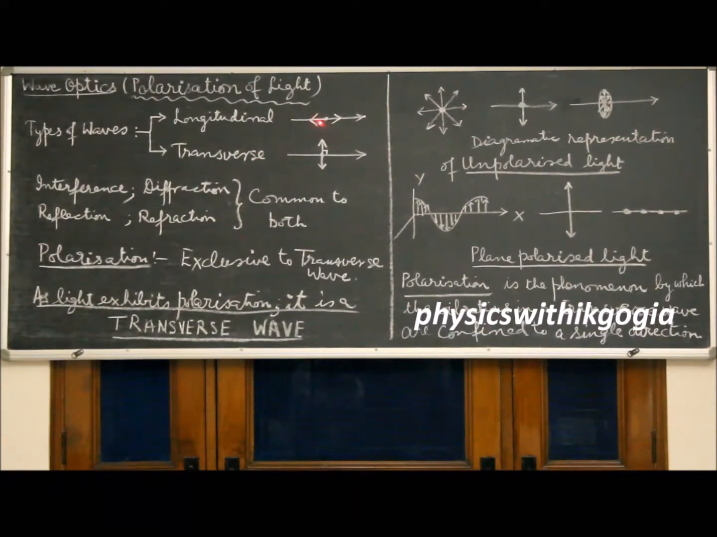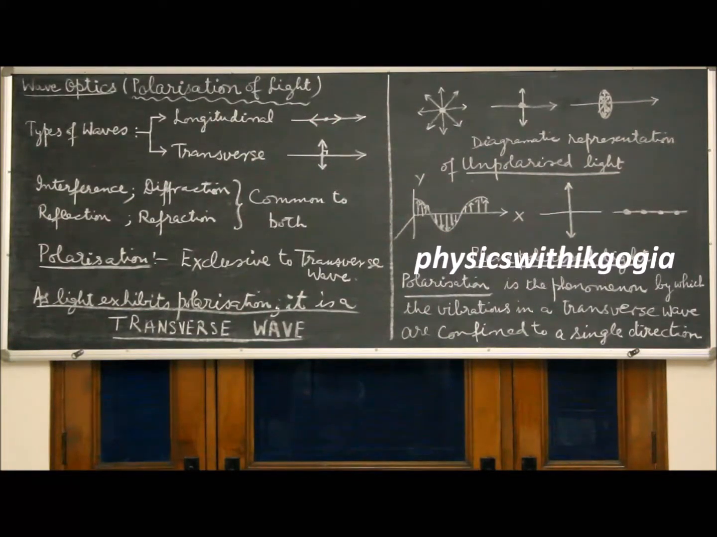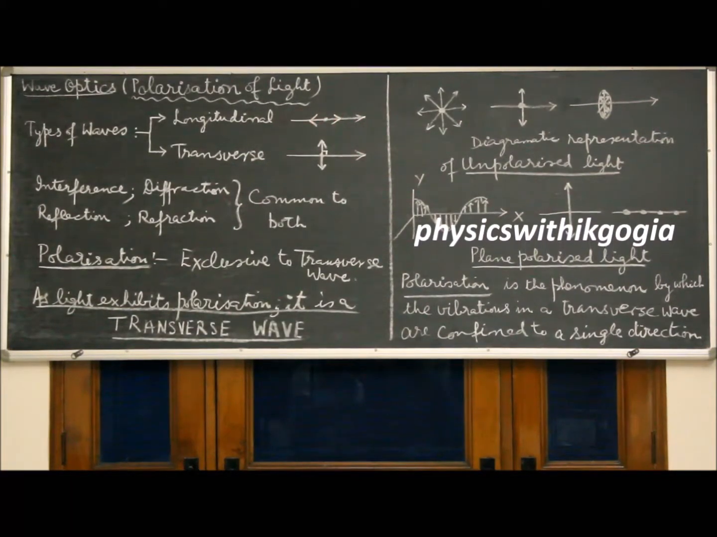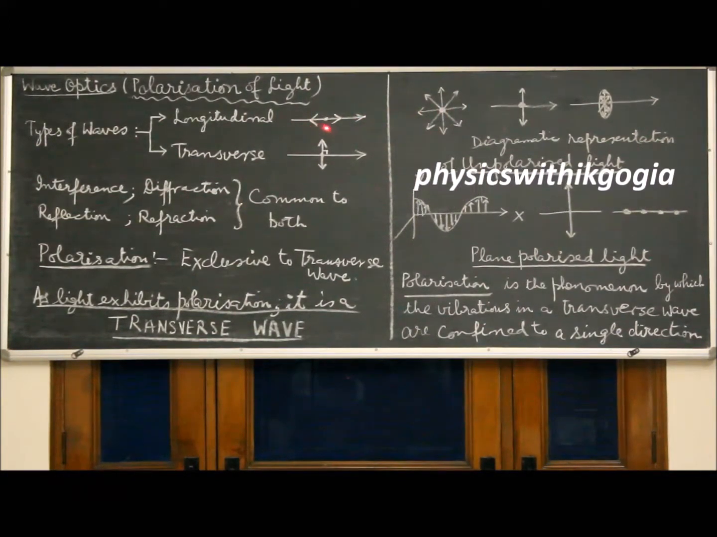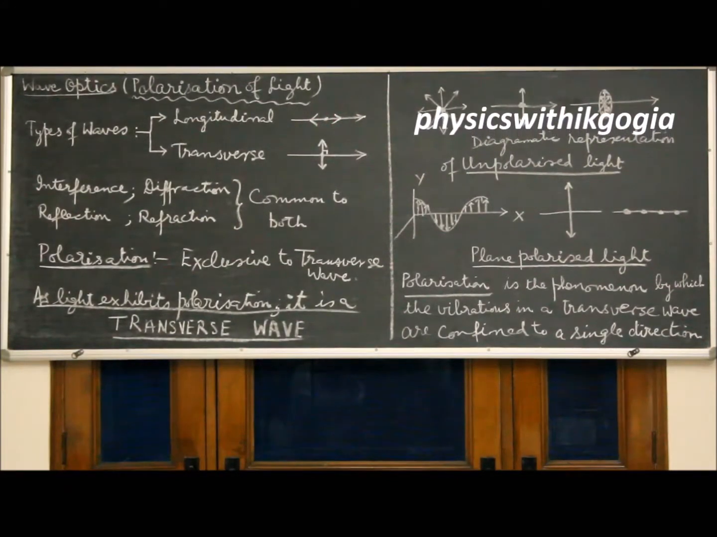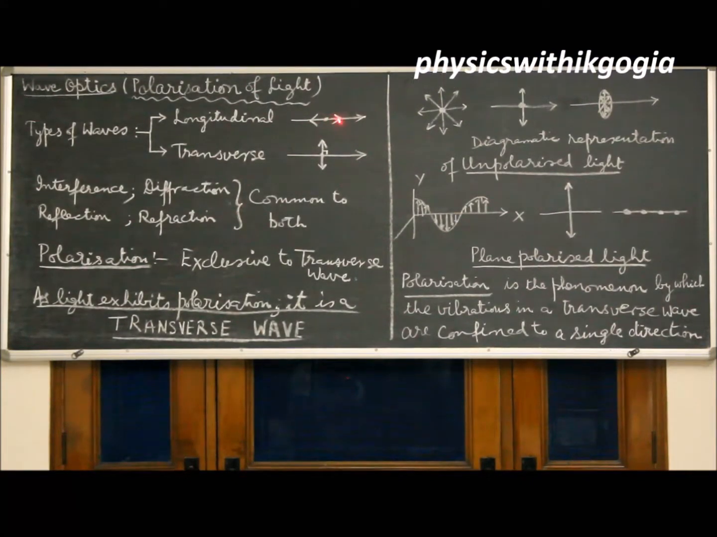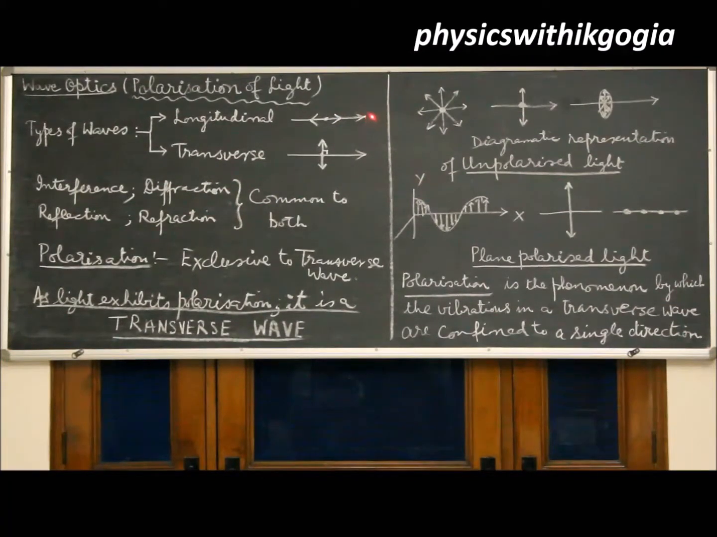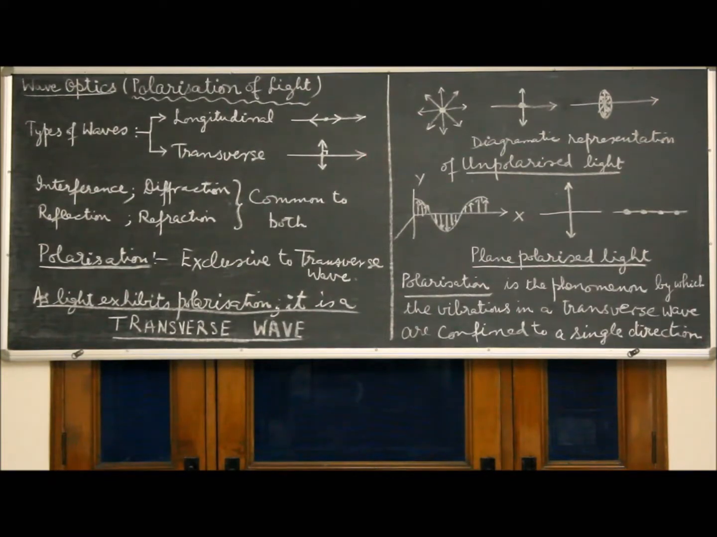Longitudinal waves are the ones in which the vibrations are in the direction of propagation of the wave, depicted by this diagram. Here, this arrow indicates the direction of motion of the wave, and this double arrow indicates the direction of vibrations. As one can see, the vibrations are in the direction of propagation of the wave. The other type of wave, that is the transverse wave, has vibrations perpendicular to the direction of propagation of the wave.